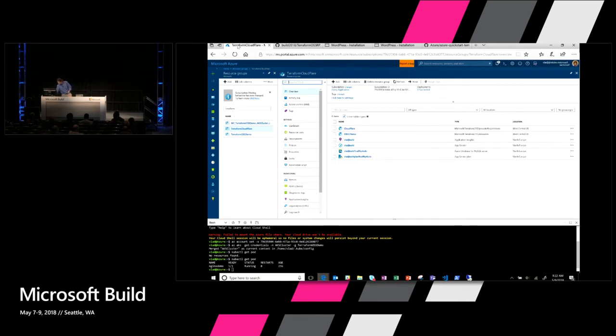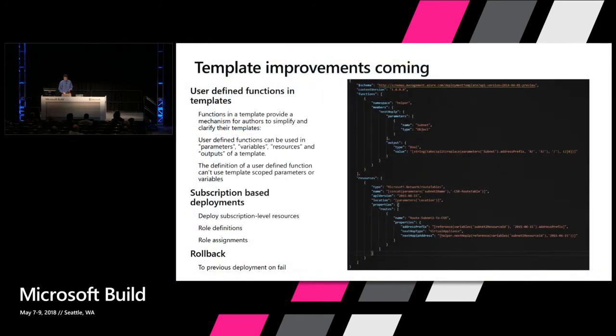So switching back to slides, a few other template improvements are coming that we wanted to show. We have these things called user-defined functions now available in a template. So there's now a function section within a template, where you can define a set of reusable functions. Rather than having to inline them every time you want to use them, you can define them once in a template and reuse them.